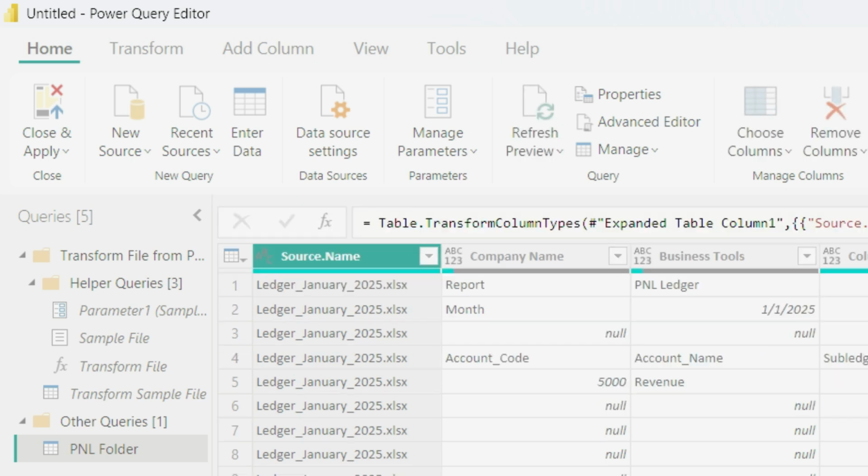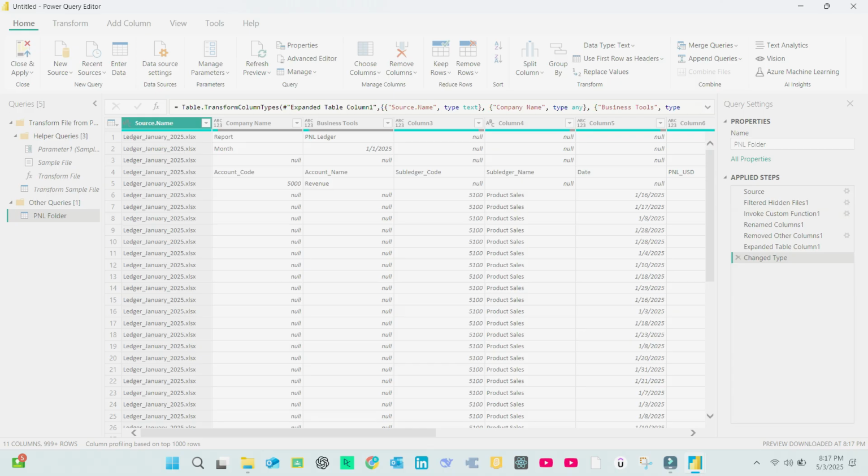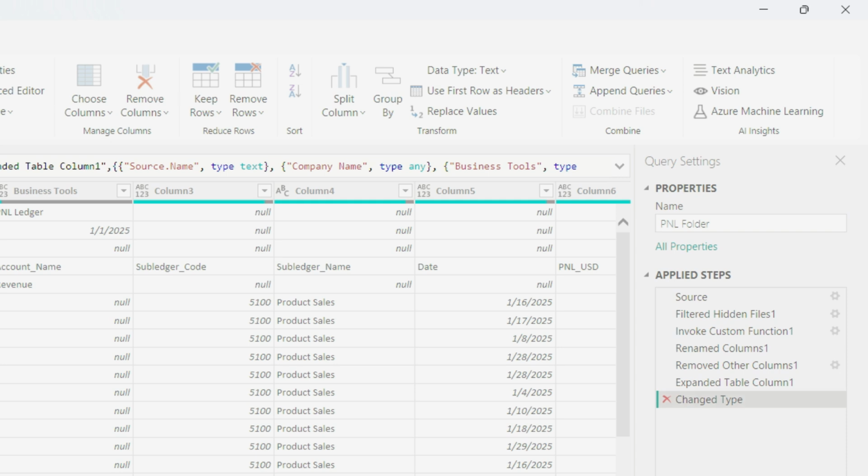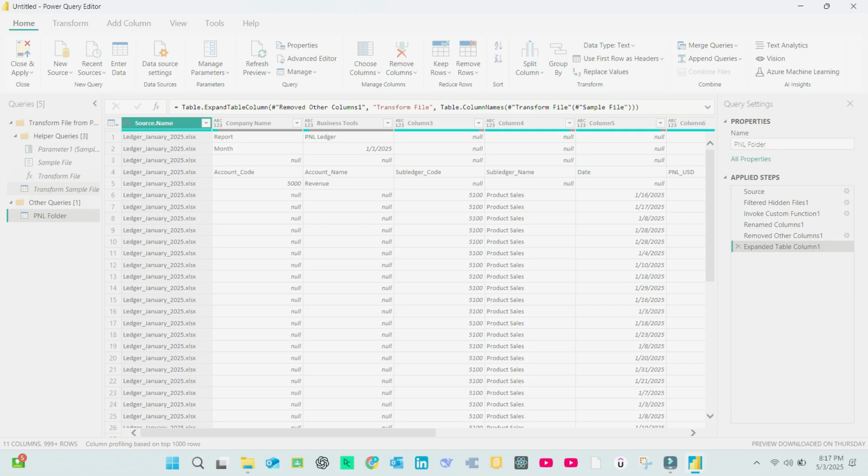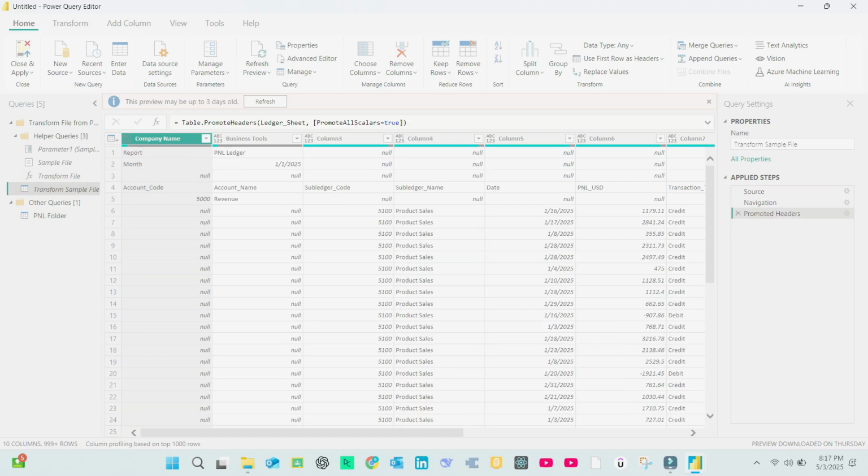In the Queries pane, you will see a few files and a query for the P&L folder. Now in the P&L folder, first check if there is a step called Change Type in the Applied Steps pane. Remove it. These steps automatically change data type and we would rather do it later after cleaning. Everything else stays. Now look at the transform sample file query.